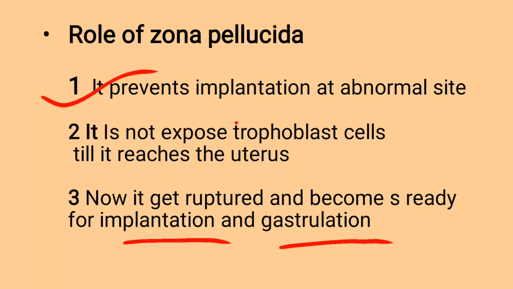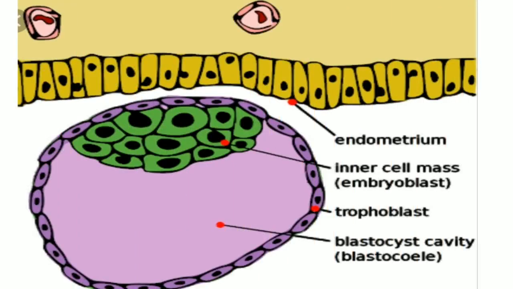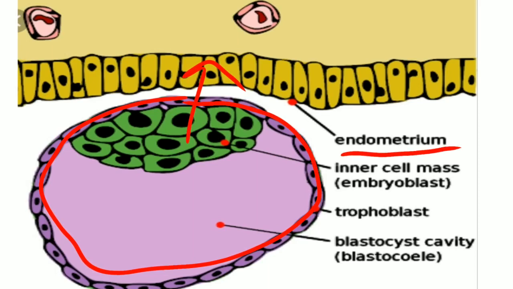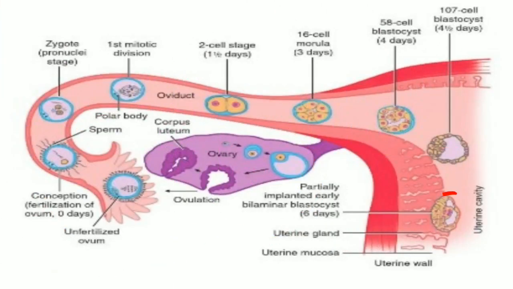Implantation occurs after the 7th day and before the 10th day after fertilization, that is, between the 7th and 10th day. See here, the entire blastocyst gets buried into the wall of the endometrium, and this mechanism is called implantation. During implantation, the embryo gets buried in the endometrium of the uterus. Here, in the fundus part of the uterus, the implantation occurs.